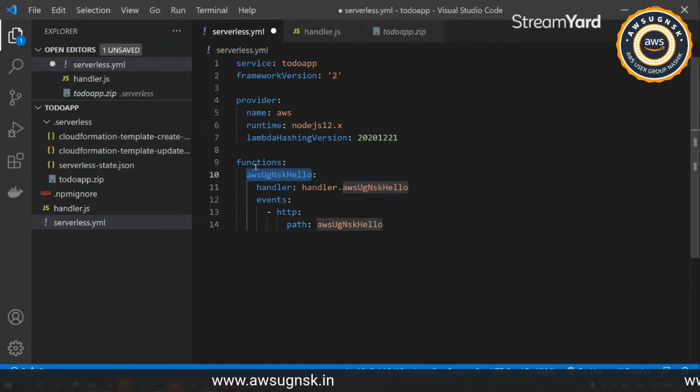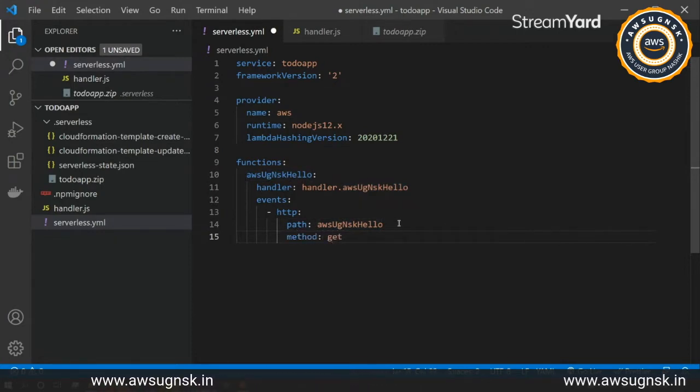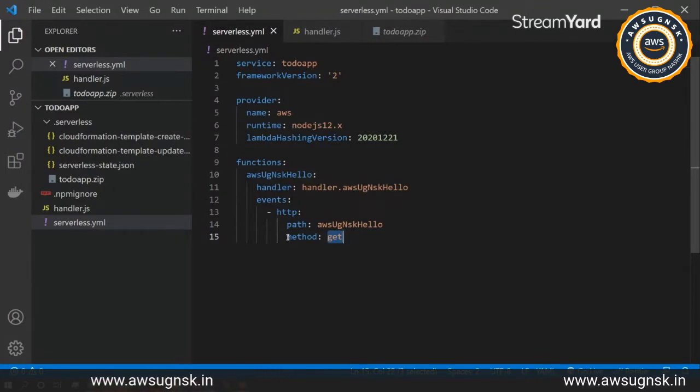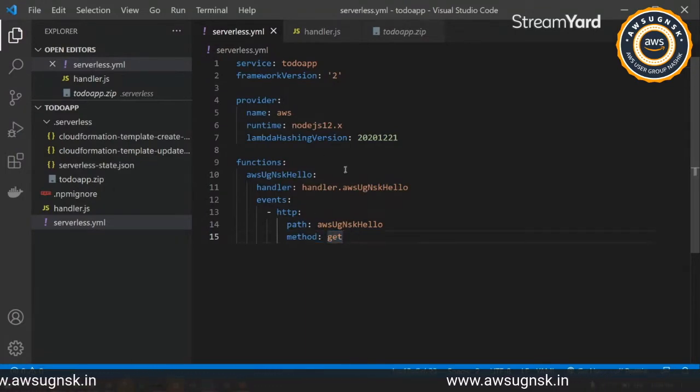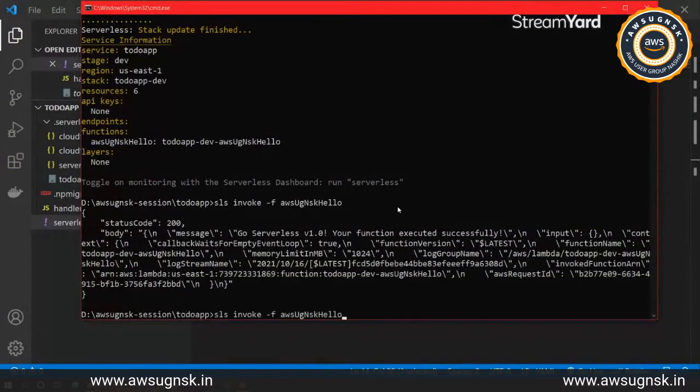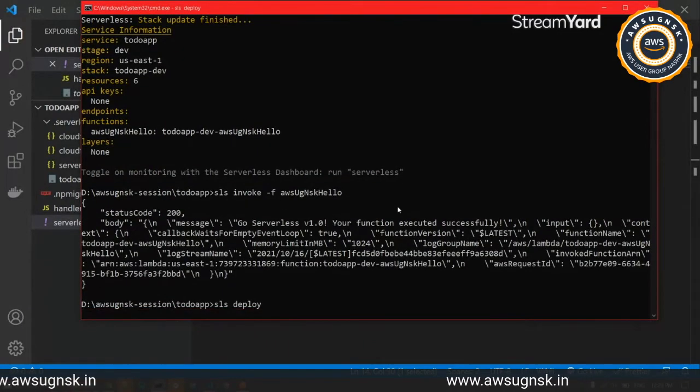Then we provide what type of method we'll be using. We have get, which defines your HTTP verb. You can have it as post or put, or whatever you need. We are just going to get a few pieces of information from here, so we'll quickly use get, and we'll go ahead and quickly run SLS deploy as well.